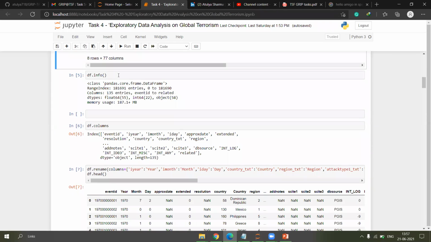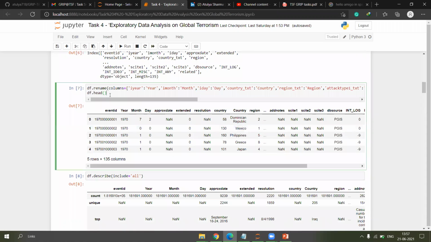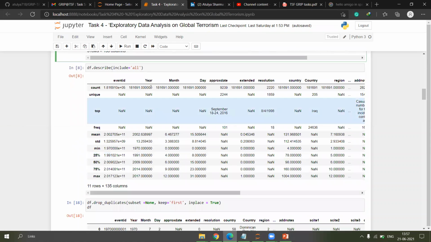Then I performed info and columns to get the number of columns which are there. I have renamed the columns according to my preferences and put it in place too, so that it is easier for me to handle and for further exploratory analysis.